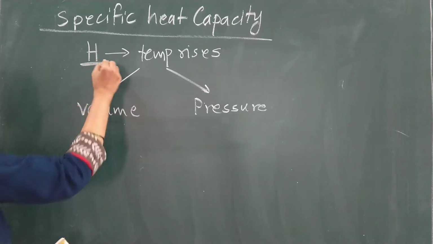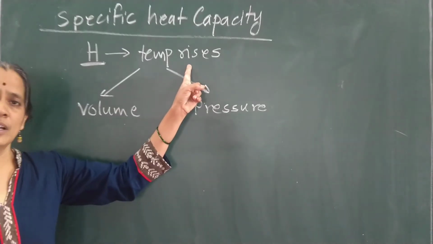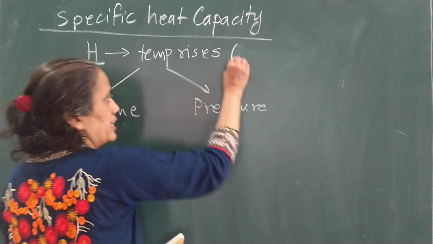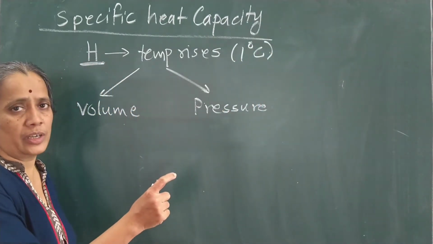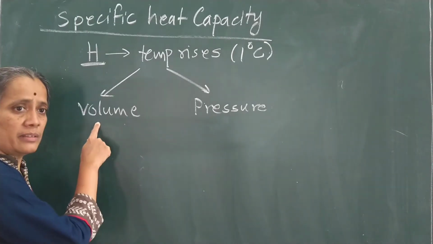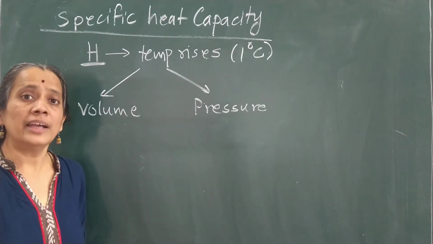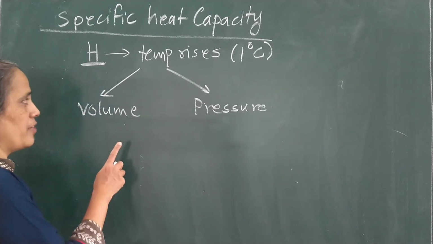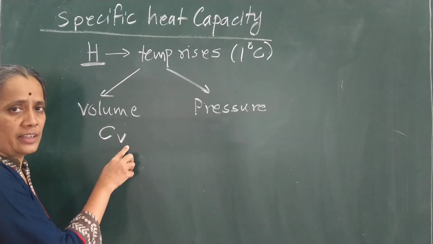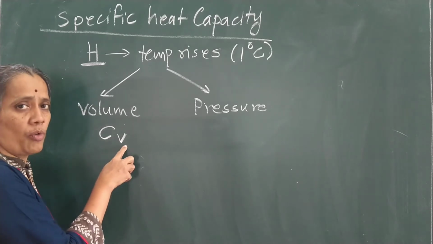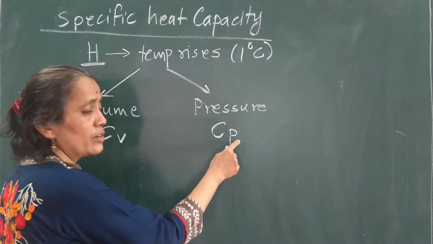Though that rise is small, that is if the rise is 1 degree Celsius, due to that small rise in temperature, there will be a considerable change in volume and pressure. And therefore, there is a need to define two specific heats. One specific heat is called CV, that is specific heat at constant volume, and another is called CP, which is specific heat at constant pressure.